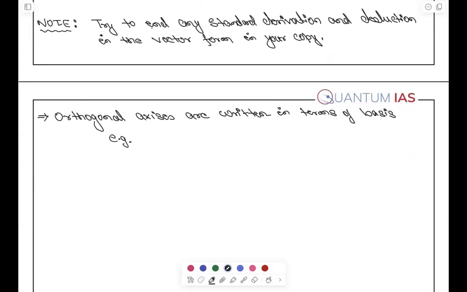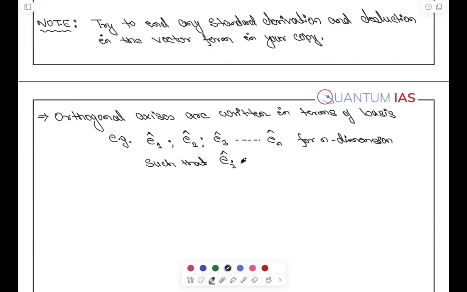For example, E1 cap, E2 cap, E3 cap, and so on, En cap for n dimension coordinates, right? Such that ei dot ej, मतलब कोई भी दो का डॉट प्रोडक्ट क्या आएगा? जीरो. कोई भी डॉट प्रोडक्ट क्या आएगा? जीरो.